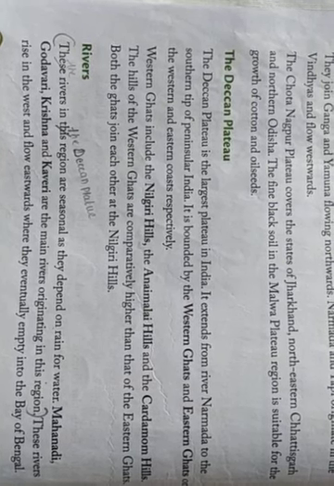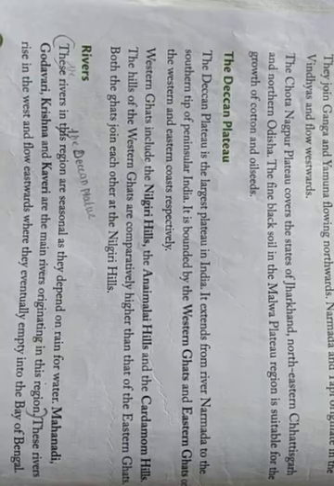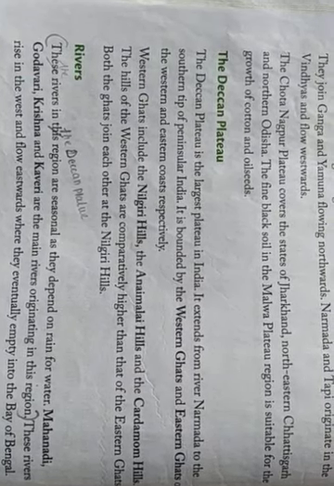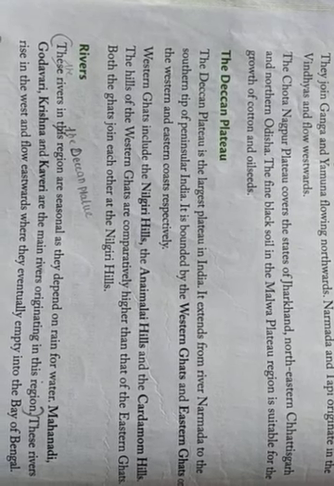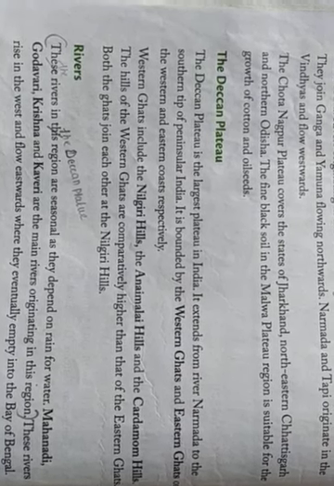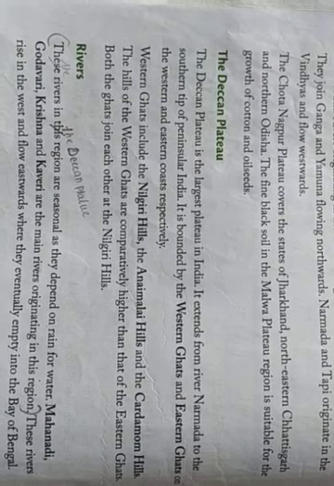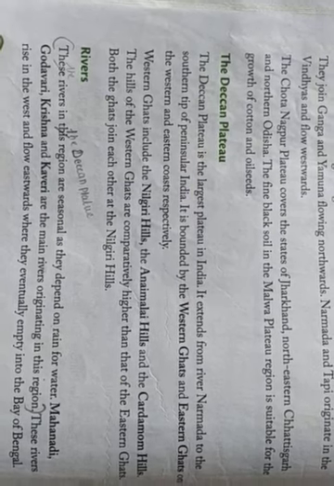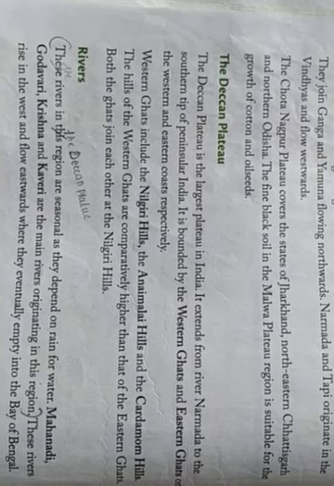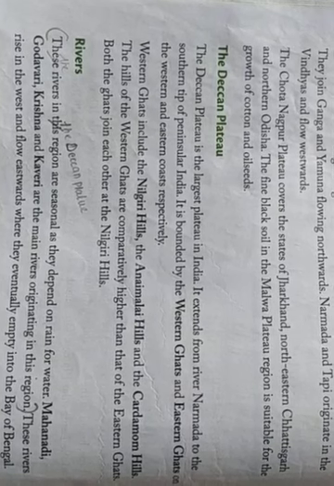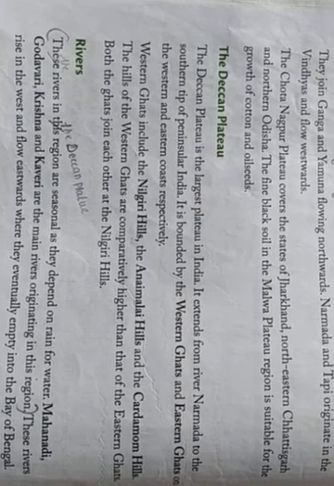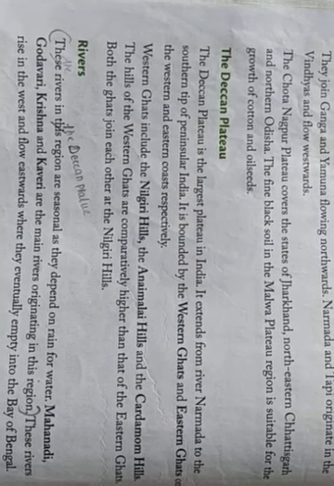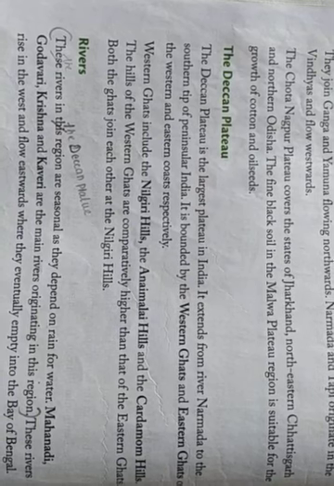Western Ghats include the Nilgiri Hills, the Annamalai Hills, the Cardamom Hills, and the hills of the Western Ghats are comparatively higher than that of the Eastern Ghats. Both the Ghats join each other at the Nilgiri Hills. Understood? So this is the location of the Deccan Plateau.